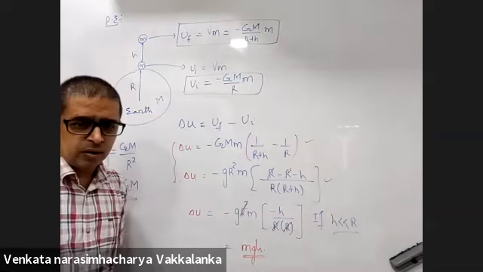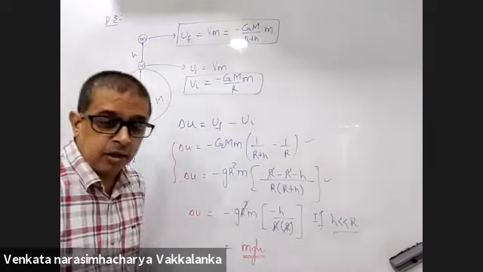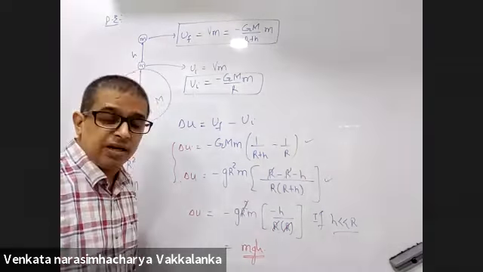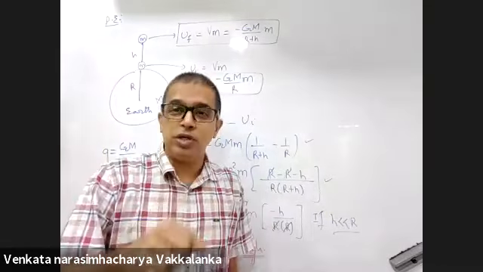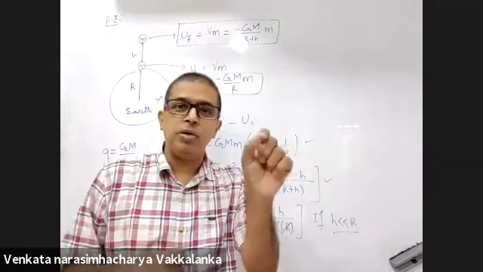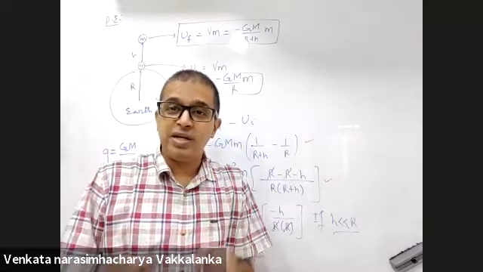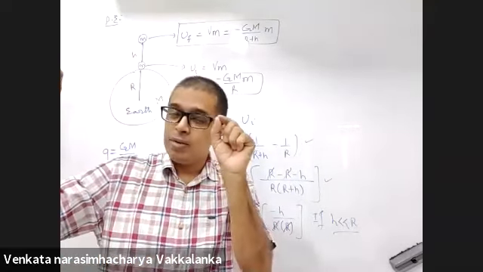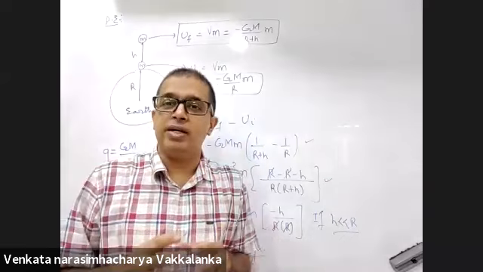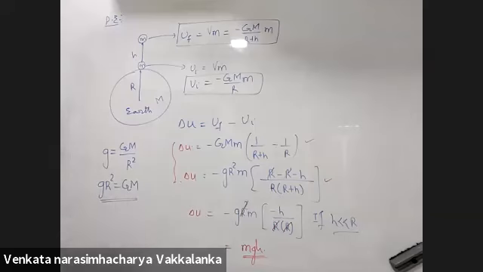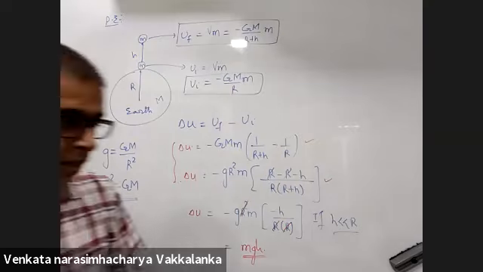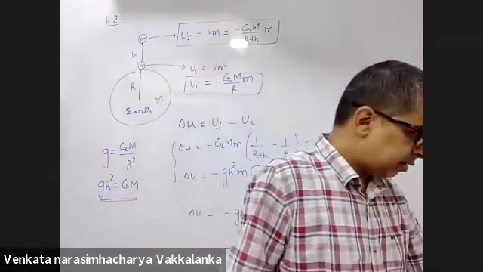Somebody is asking, why can't exact potential be defined? Look at the definition of potential. Work done in moving a unit mass from infinity to this point or from one point to other point. So the definition is work done in moving mass between 2 points. So it's always potential difference. Potential is the work done in moving unit mass from one point to another point.